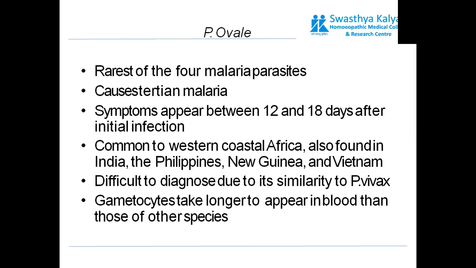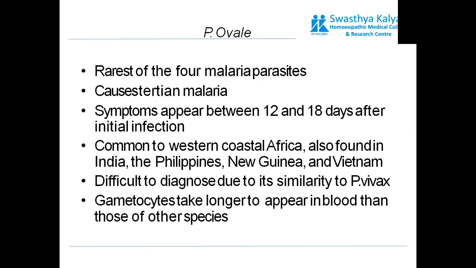Last is Plasmodium ovale. It is one of the rarest of the four malaria parasites. The type of malaria caused is ovale tertian malaria. Symptoms usually appear after 12 to 18 days of infection. The region where it is predominantly found is the Philippines, New Guinea, Vietnam, India, or sometimes Africa also. It is very difficult to diagnose due to similarity to Plasmodium vivax. Gametocytes take longer to appear in blood than those of other species.